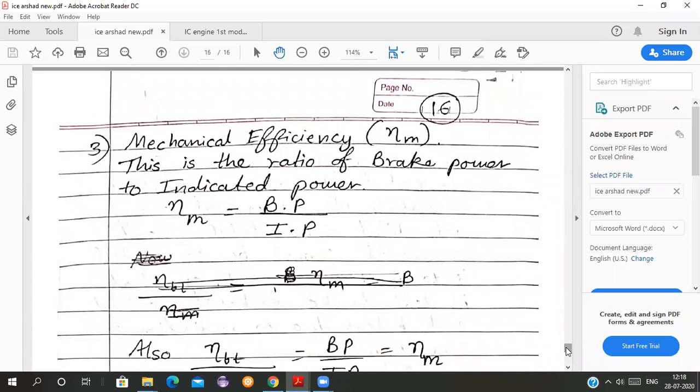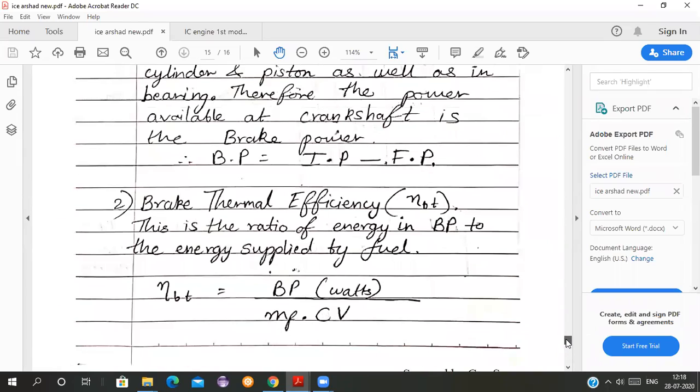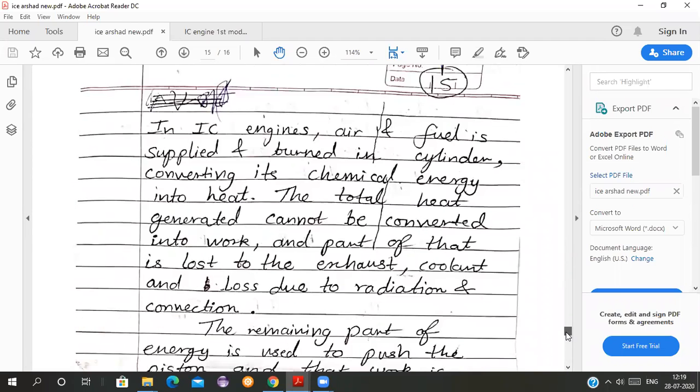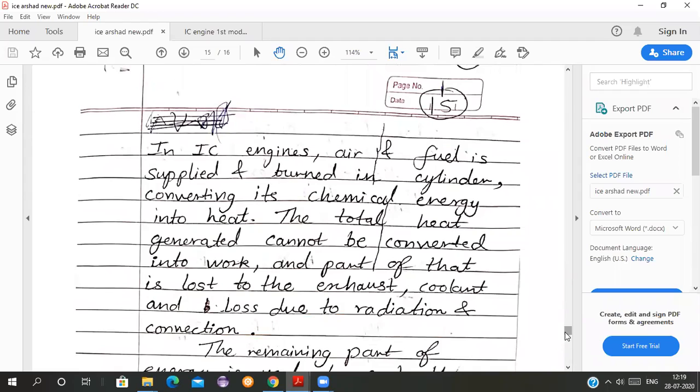So see, mechanical efficiency is brake power upon indicated power, and brake power is equal to indicated power minus friction power. See what I have written: in IC engines, air and fuel is supplied and burned in the cylinder, converting its chemical energy into heat. Now the total heat generated cannot be converted into work, and part of that is lost to the exhaust, coolant, and lost due to radiation and convection.